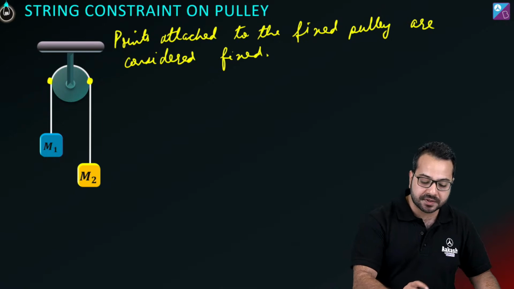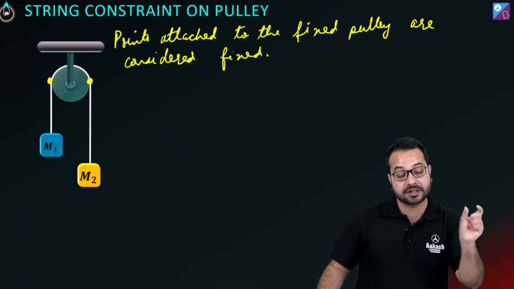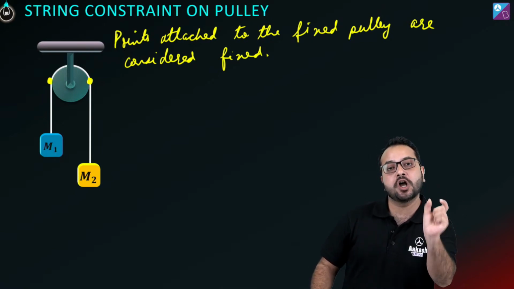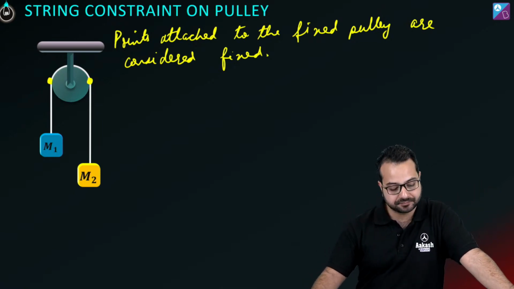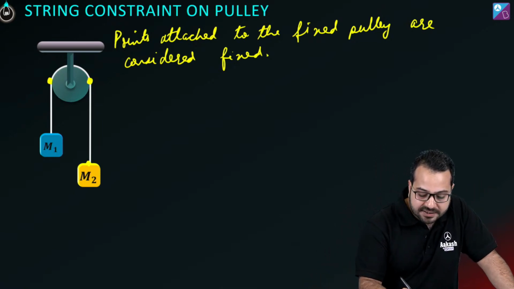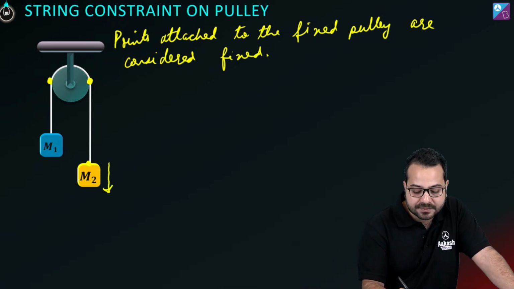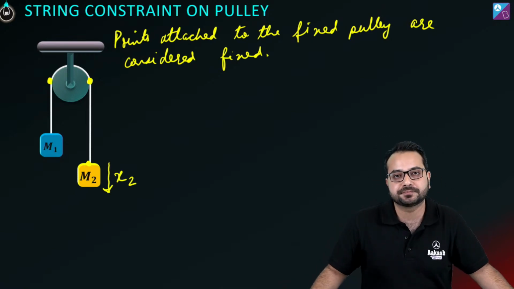So what we are going to assume is that these 2 points which are attached to the pulley, ठीक है, which are attached to a fixed pulley are going to be fixed. They are not going to move. ठीक है? Now let's assume that this point which is connected to mass m2 displaces down. This is displaced down by a distance of x2.